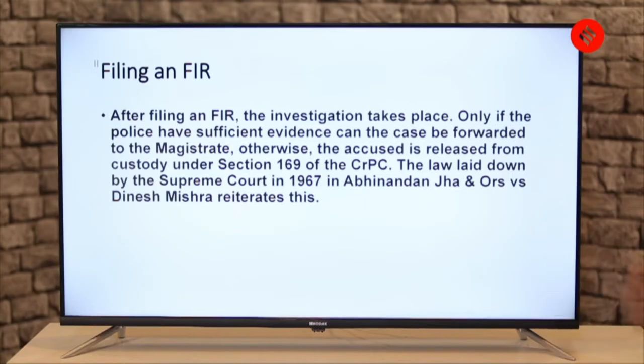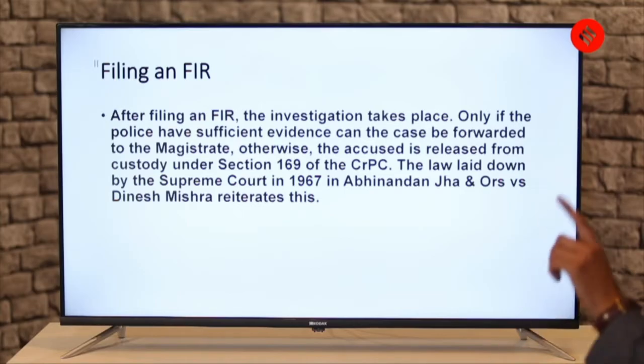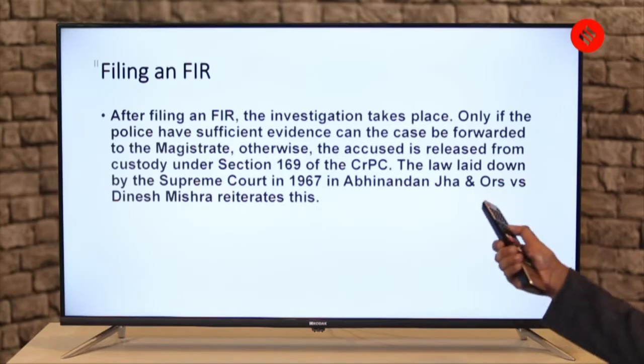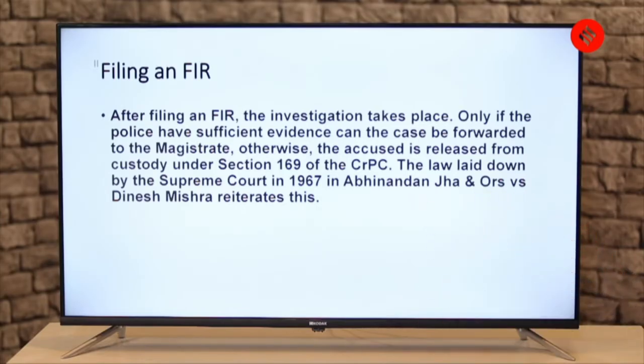Only if the police have sufficient evidence can the case be forwarded to the magistrate. Otherwise, the accused is released from the custody under section 169 of the CRPC. The law laid down by the Supreme Court in 1967 in Abhinandan Jha versus Dinesh Mishra reiterates this.